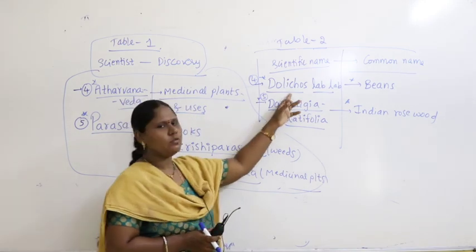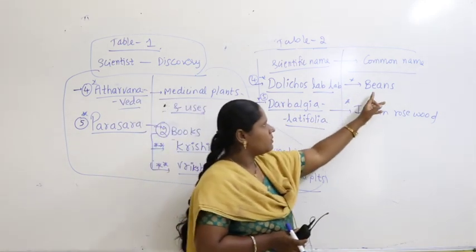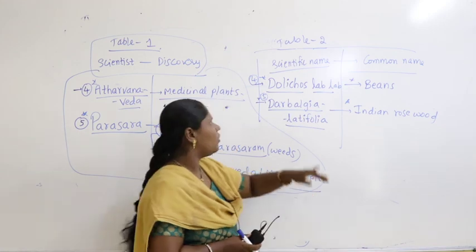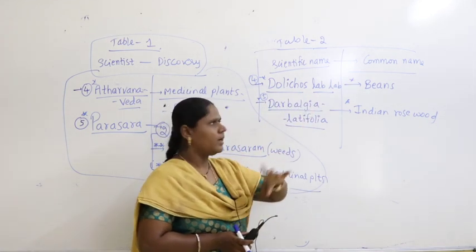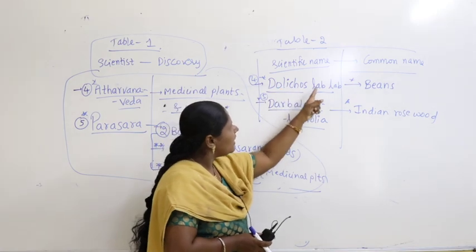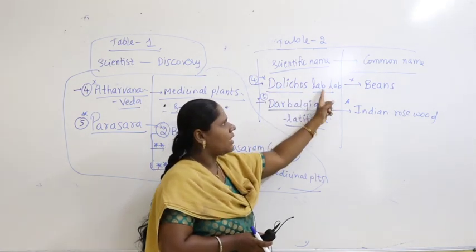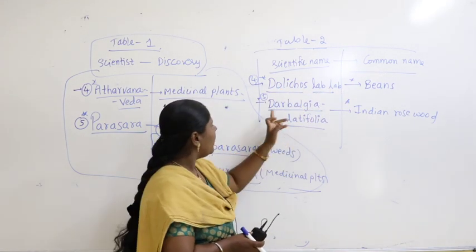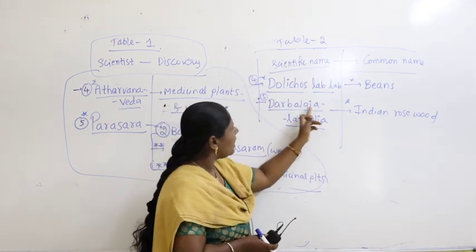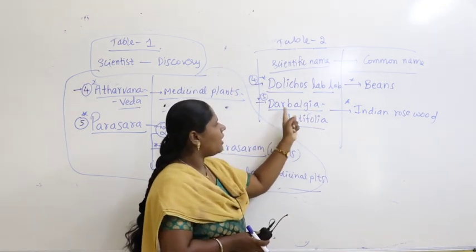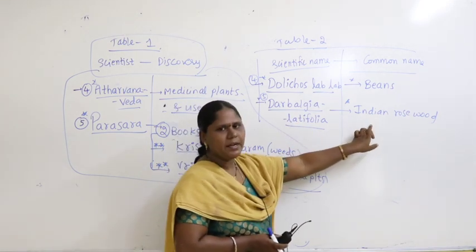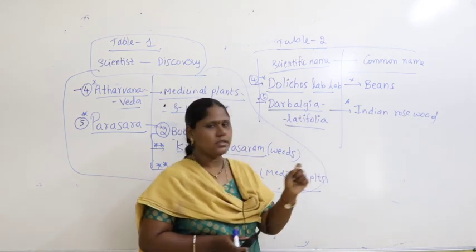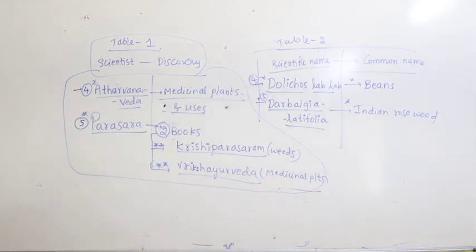Okay, today we are studying two scientific names. The common name is beans. Scientifically it is called Dolichus lab. Look at the pronunciation again. Dolichus lab, beans. And the next one is Dalbergia latifolia. It is called what? Indian rosewood. Guys, just 1 minute, I'll show you something.